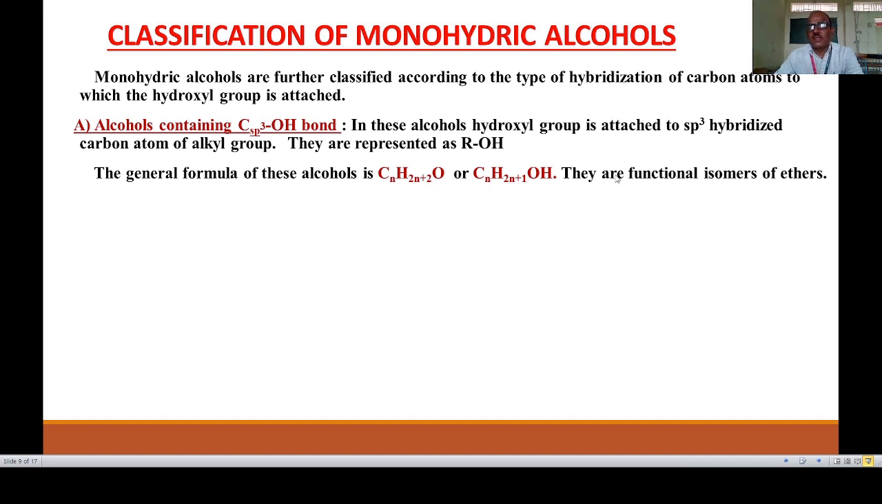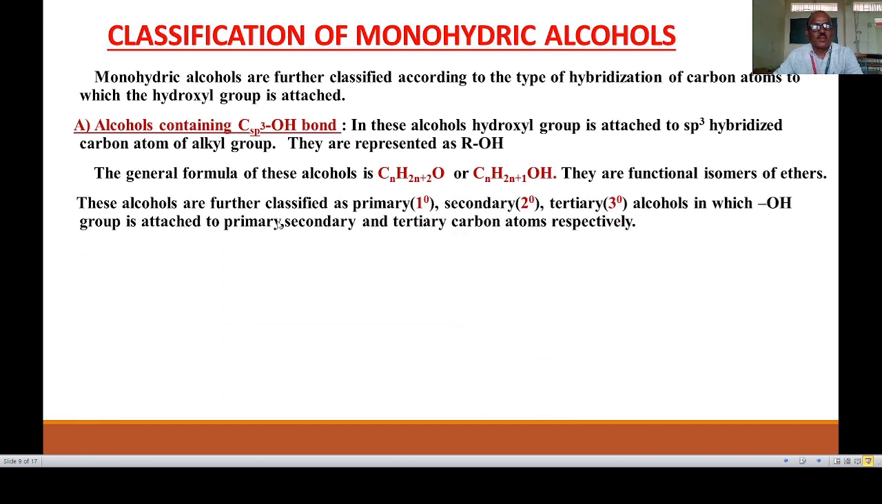These monohydric alcohols are also functional isomers of ethers. What are functional isomers? Isomers having the same molecular formula but different functional groups. In ether, oxygen is the functional group. In monohydric alcohols, OH is the functional group. If we take the example of ethyl alcohol and dimethyl ether, both are functional isomers. These alcohols are further classified as primary, secondary and tertiary alcohols, in which the OH group is attached to primary, secondary and tertiary carbon atoms respectively.